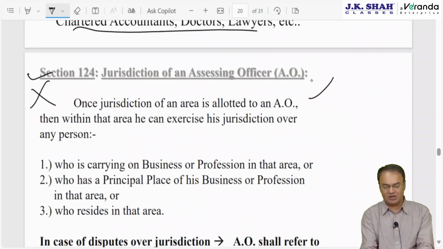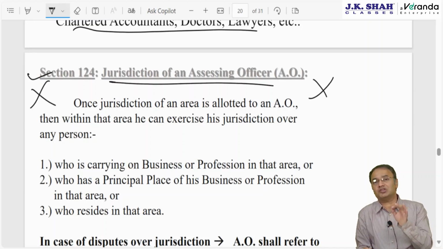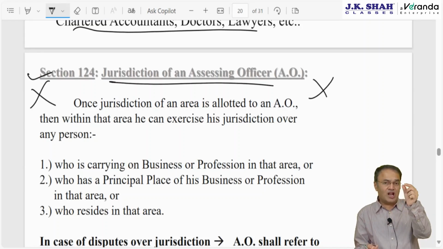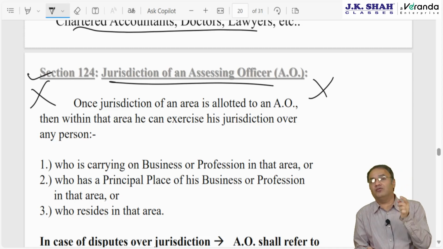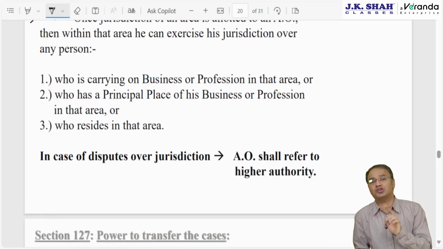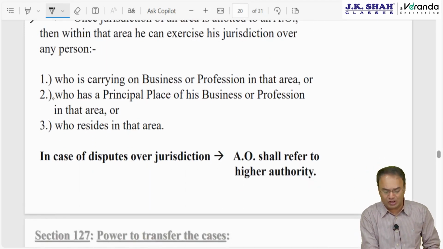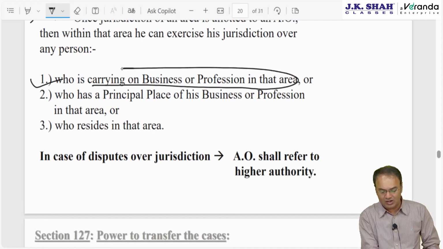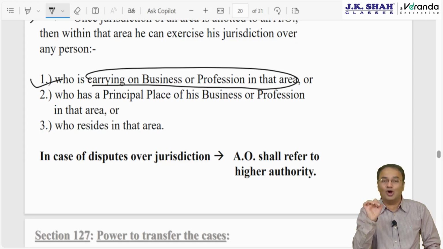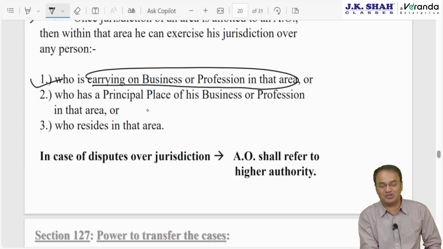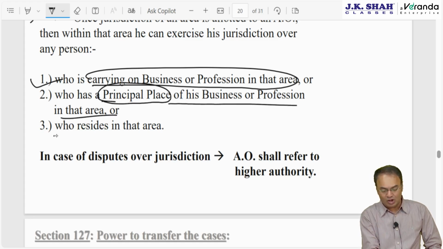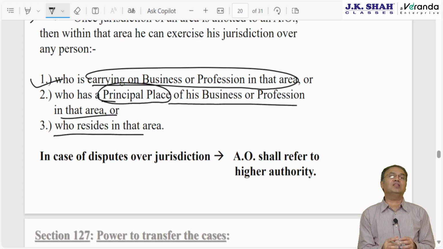Section 124, again cancel. Jurisdiction of AO: once jurisdiction of a particular area is granted to an AO, then within that area he can exercise jurisdiction over any person running a business or profession in that area. Or in case a person carries on business or profession in more than one area, that AO can exercise jurisdiction over any person having the principal place of business, the head office, in that area. Or alternatively, any person who is residing in that area.